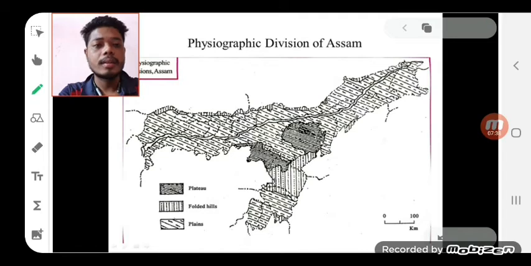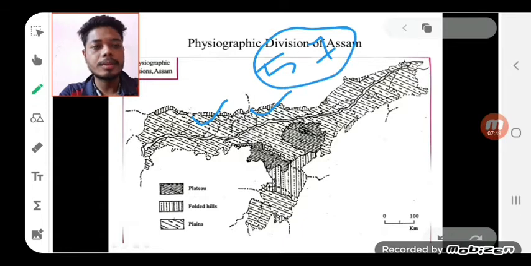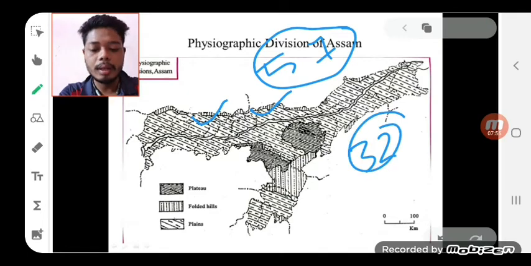That means the tributaries of the Brahmaputra on the northern bank number 57, and there are 32 tributaries on the southern bank. These tributaries mainly carry different types of rocks such as boulders, pebbles, cobbles, sand, silt, and soil, and they form the fertile plain which is called the Brahmaputra plain.